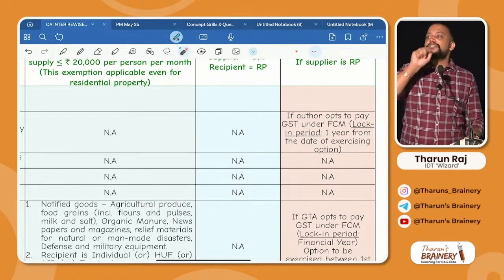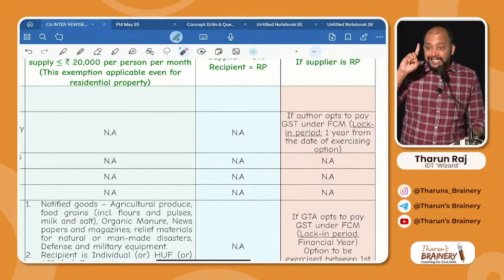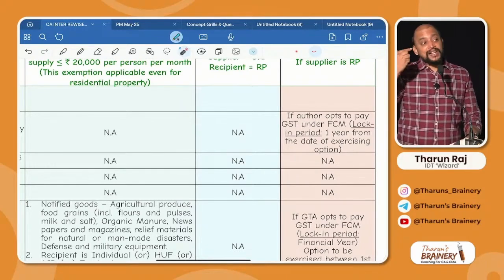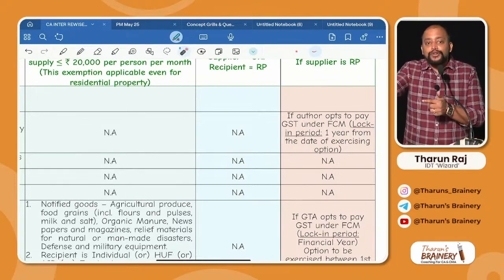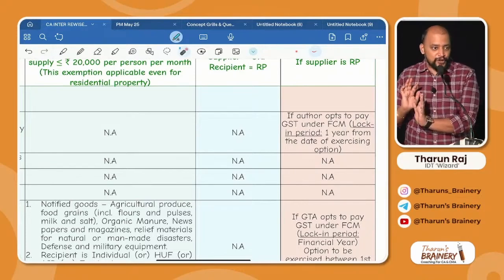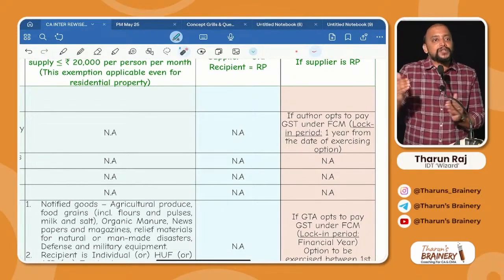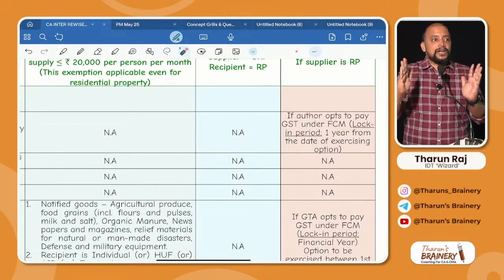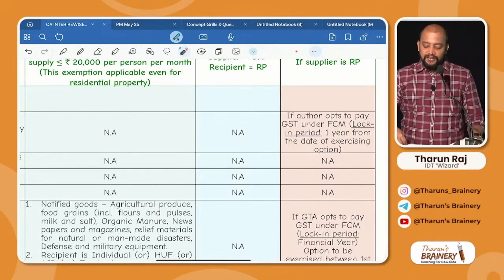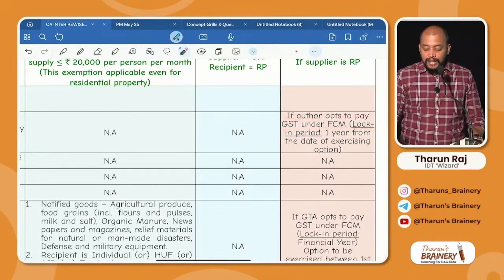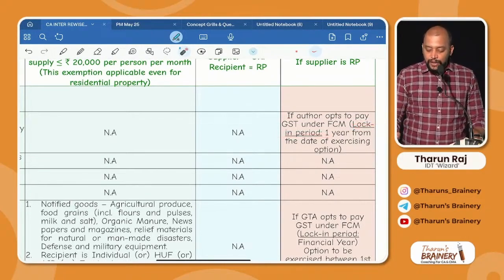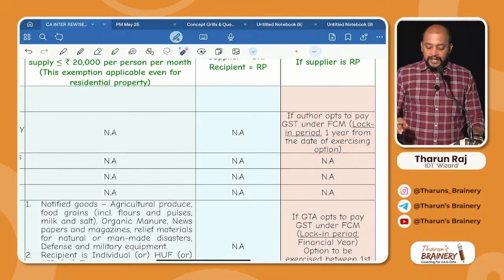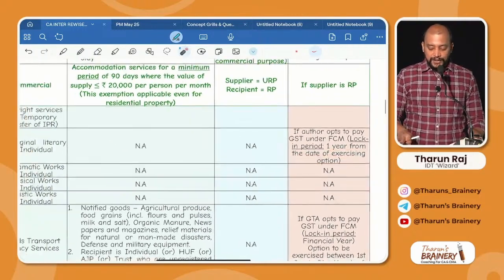But what is the disadvantage of opting for FCM? For the next 1 year from the date of exercising the option, I only should pay GST under FCM. I cannot shift to RCM option. But RCM option to FCM option is possible anytime. But FCM option to RCM option, minimum 1 year lock-in. So next 1 year only FCM. If author opts to pay GST under FCM, lock-in period. Lock-in means what? So locked. For next 1 year, they only should pay GST under FCM, 1 year from the date of exercising the option.